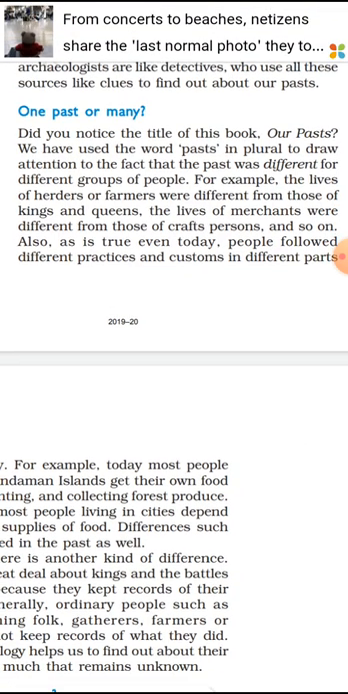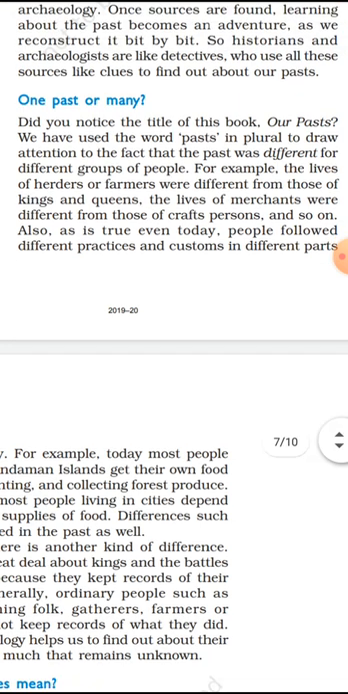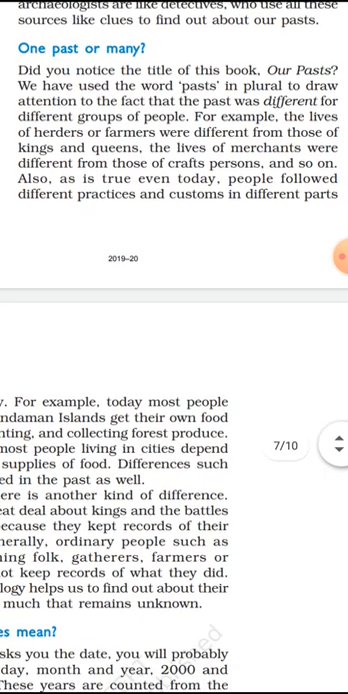For example, it is said that the lives of herders and the lives of farmers are not the same. The occupations or activities of herders and the occupations or activities of farmers are not the same. The activities, occupations, or lives of these groups were different. So the lives of merchants and the lives of craftspersons are also different. It is true, we have seen that.